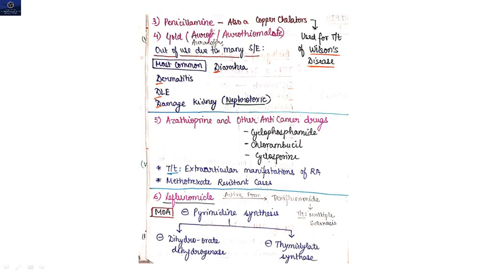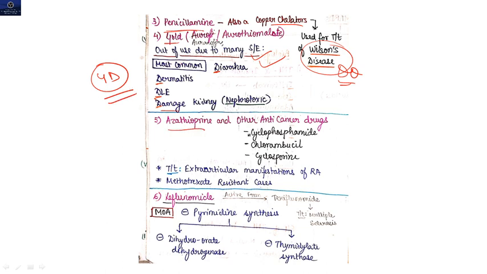Now the next drug is your penicillamine. Penicillamine is also used in treatment of Wilson disease because it is a copper chelator too. Then gold. This drug is out of use because of too many side effects. Most common side effects: diarrhea, then dermatitis, then DLE, then damaged kidneys. So remember 4D.